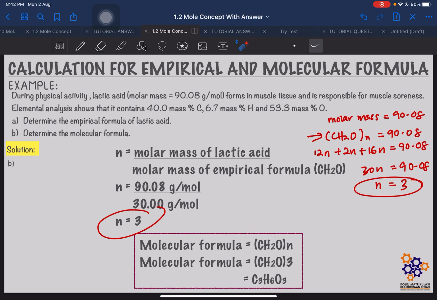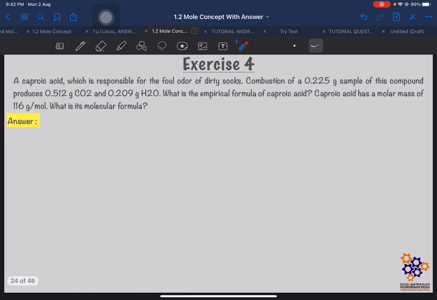Next, we are going to look at the exercise question. So, exercise question 4. Capric acid is responsible for the foul odor of dirty socks. Combustion of a 0.225 gram sample of this compound produced 0.512 gram carbon dioxide and 0.209 gram of water. What is the empirical formula of capric acid? Capric acid has a molar mass of 116 gram per mole. What is its molecular formula?